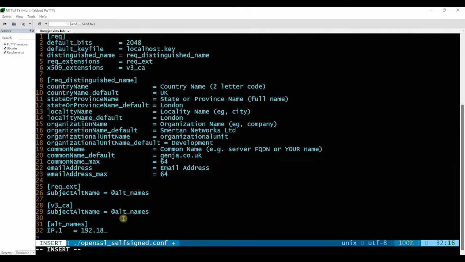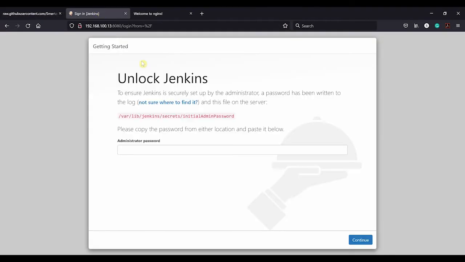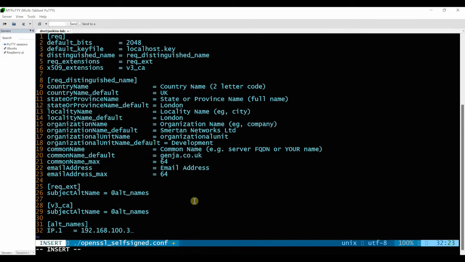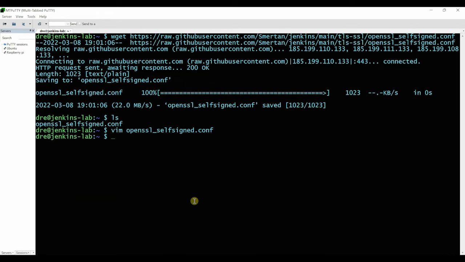So in my instance, it's 13. So if I go back, 13. And we are good. I'll save that, use whatever editor you want.